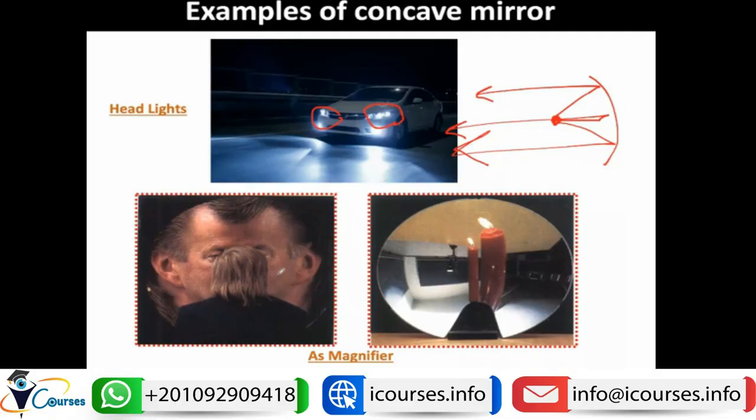It can also be used as a magnifier. So this man's face can be seen magnified, and these candles can also be seen magnified because these objects are placed inside F. We said if we have an object inside F, this will lead to a virtual, magnified image that is beyond C, or beyond the center of curvature.